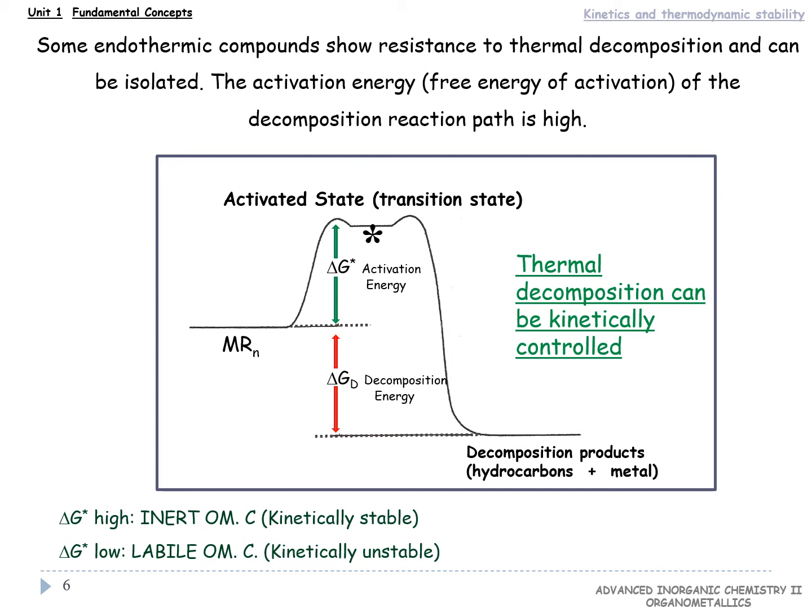It is not always easy to predict the thermal behavior of organometallic compounds based on standard formation enthalpies, as the decomposition often does not take place to the elements, but more complicated decomposition processes occur, for example, to afford hydrocarbons and metal. However, some endothermic compounds show considerable resistance to thermal decomposition because the activation energy of this process is high. That is, the decomposition can be kinetically controllable and can be multi-stage.